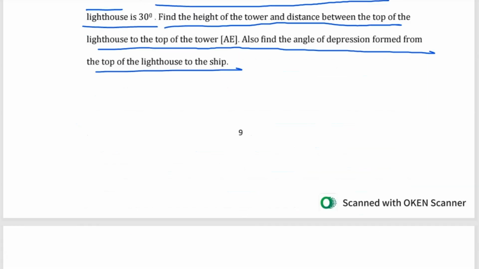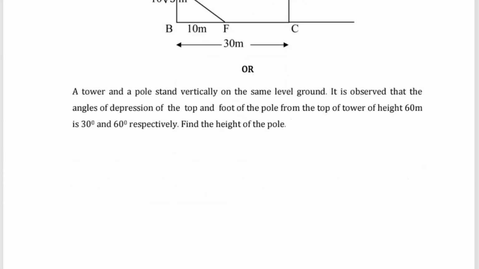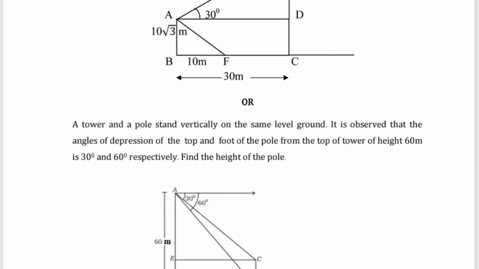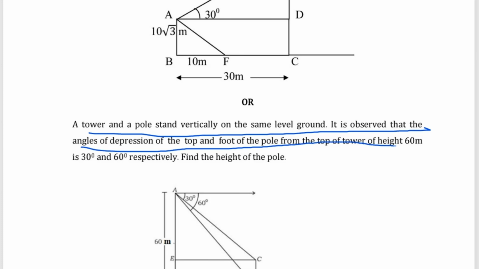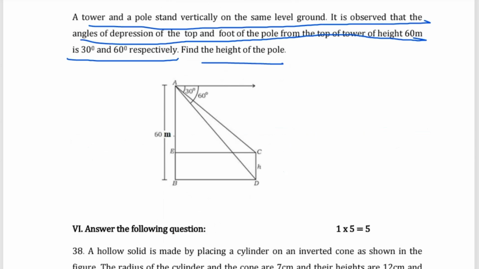Then here they've given a continuation of that question. So here a tower and a pole stand vertically on the same level ground. It is observed that the angles of depression of the top and the foot of the pole from the top of a tower of height 60 meter are 30 degree and 60 degree respectively. Find the height of the pole. Find the height of the pole, or we can read this.